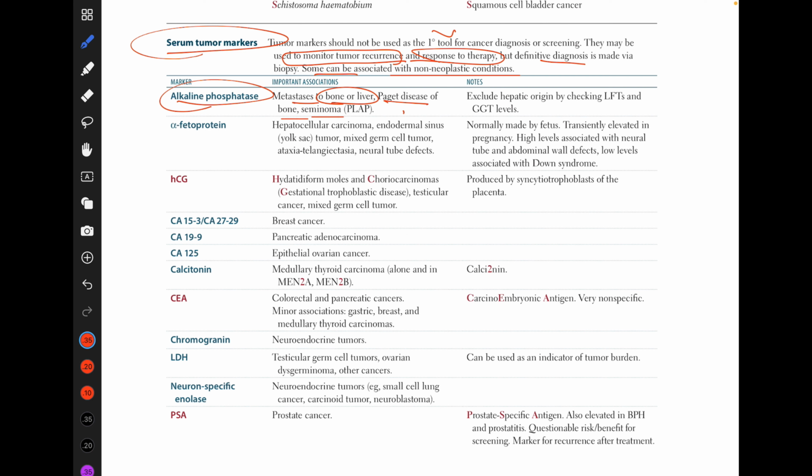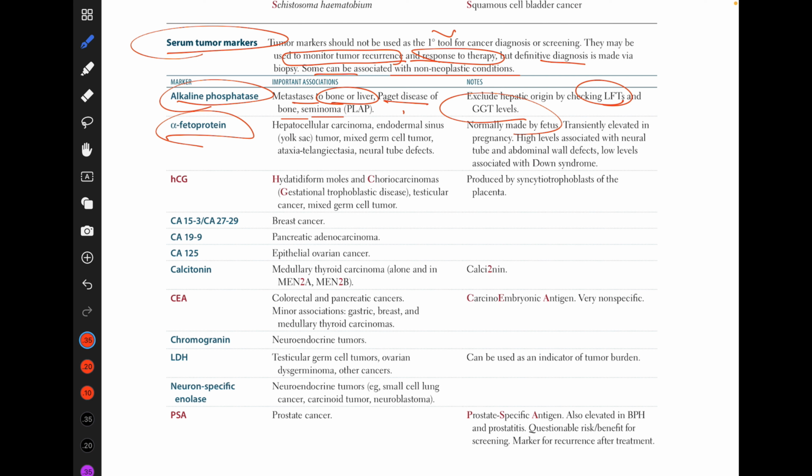Secondly, we check LFTs, and if the LFTs are normal and the GGT, gamma-glutamyl transferase, values are normal, then you can exclude a hepatic origin. Then you can say this is not a liver disease; it can be a bone disease, Paget's disease of bone, or seminoma. Second, alpha-fetoprotein.